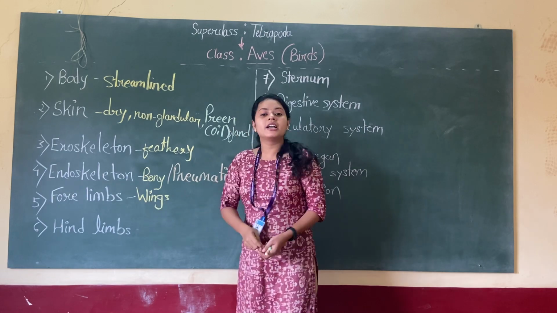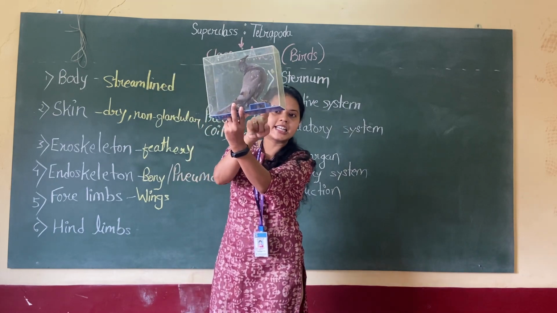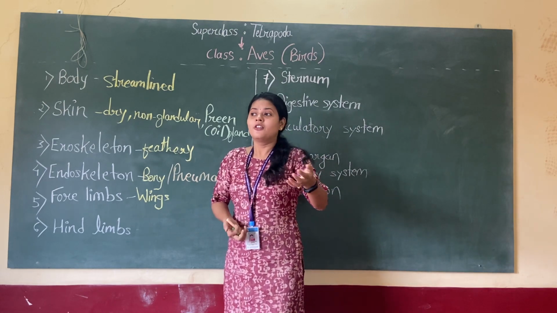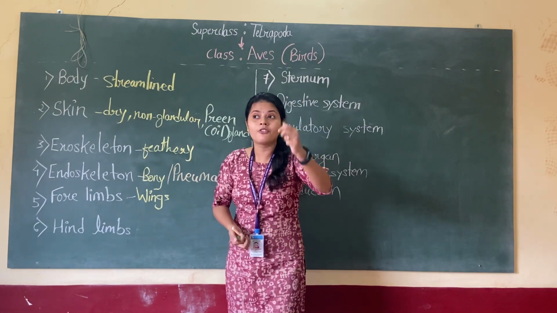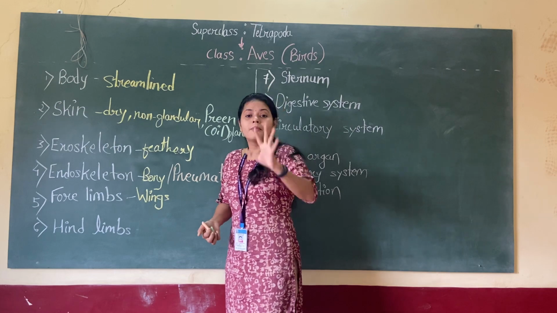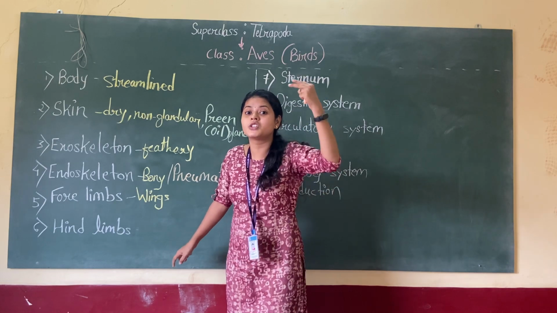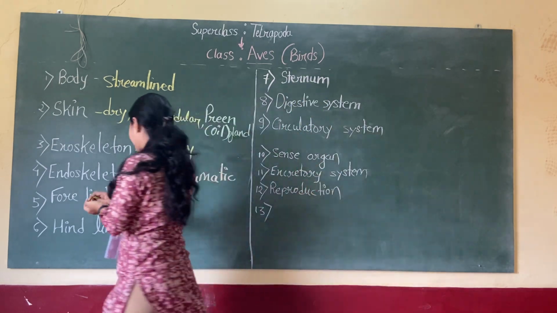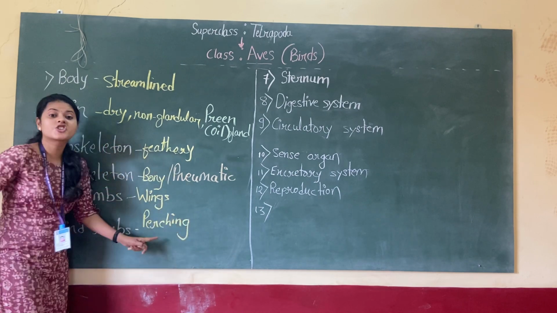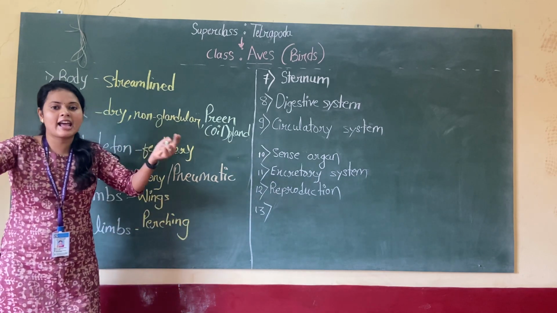Moving to the next, hind limb. So you have seen the hind limb, right? All the limb, what you can actually see is the hind limb. Now hind limbs in these birds are modified for running, for jumping, for swimming, for walking also. You must have seen a lot of birds jumping, running, walking. So these are all the features of the hind limb. Hind limbs are modified for walking, for running, for jumping, for swimming, as well as for perching. Now I am not writing here running, swimming, walking, because these are all the common features you can remember for any bird.